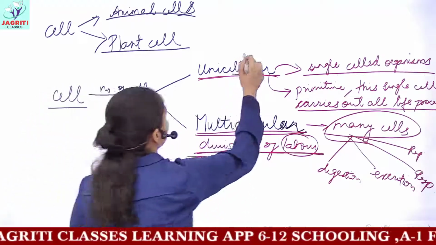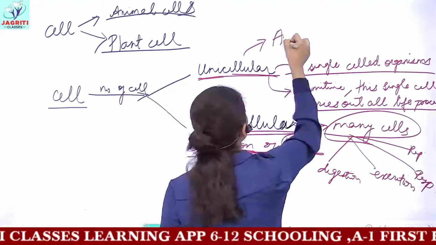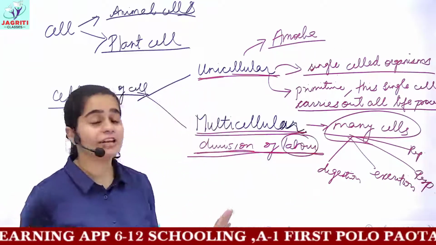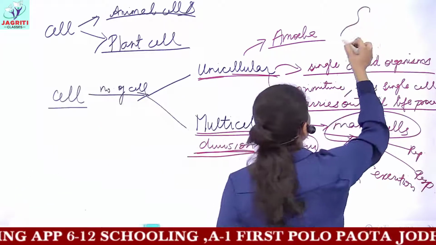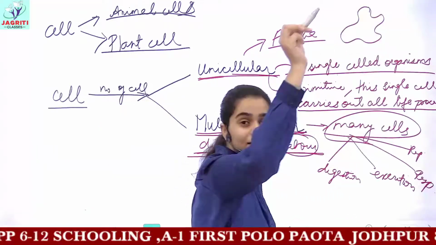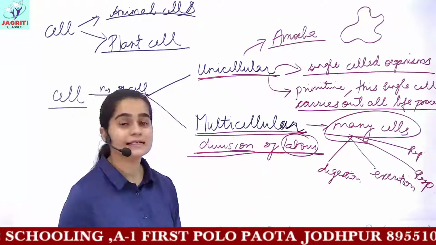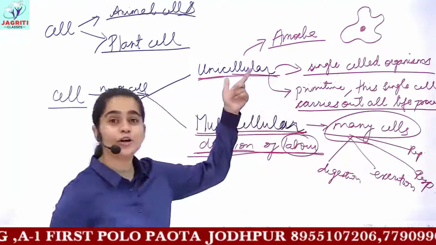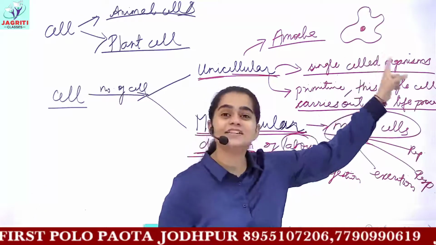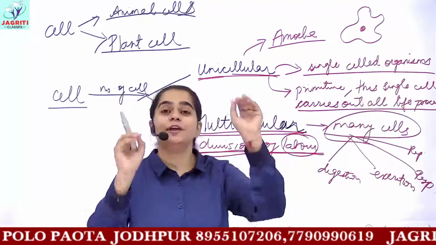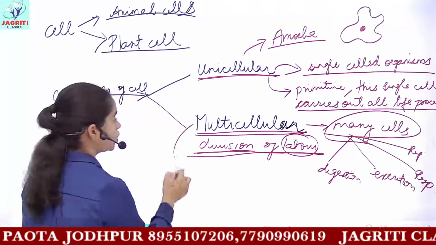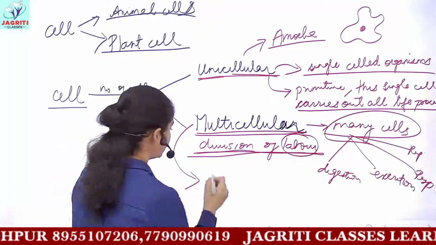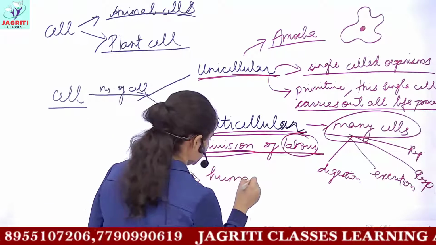Giving you an example of unicellular, the most common example which comes is amoeba. You all know amoeba does not have any fixed shape. Okay? Anyone can draw an amoeba. So let's suppose this is an amoeba. It contains a single cell. That is, it is a unicellular organism, and this single cell is responsible for each and every function. Whereas talking about multicellular organisms, you can say cow, dogs, or the most common example is humans.